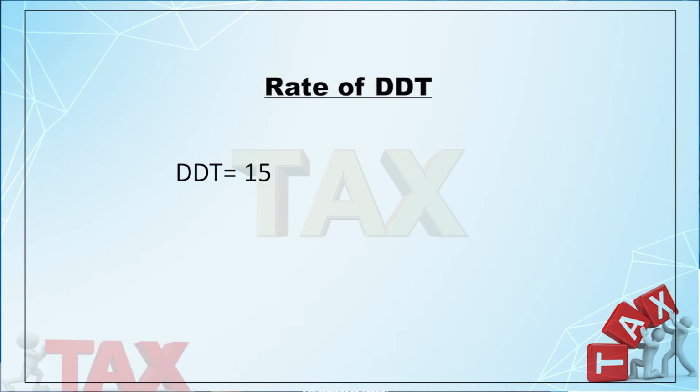And now, the question is, what would be the charge? What would be the rate of DDT, dividend distribution tax? As per the Income Tax Act, the domestic company which pays dividend is liable to pay tax at the rate of 15%.